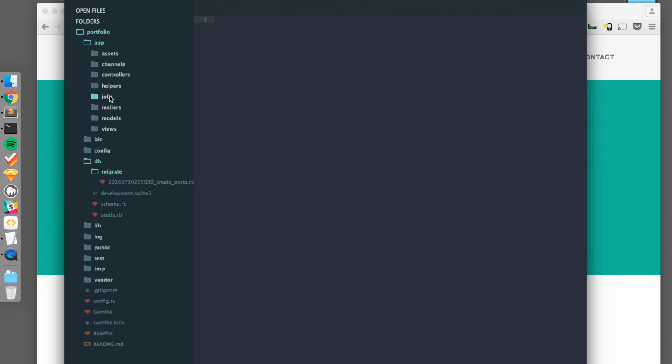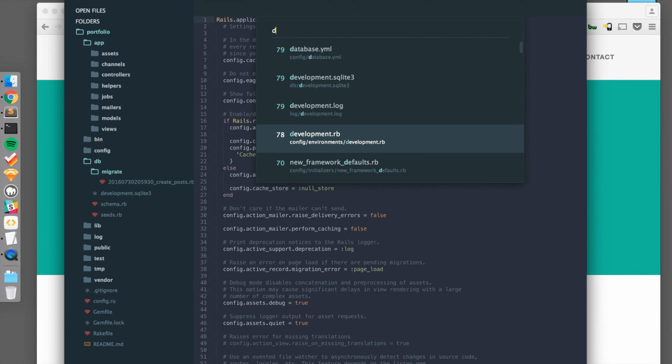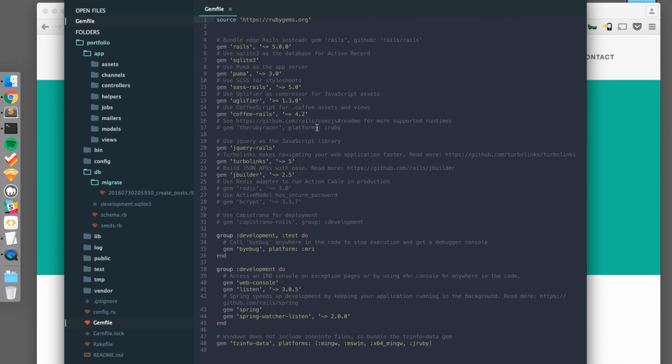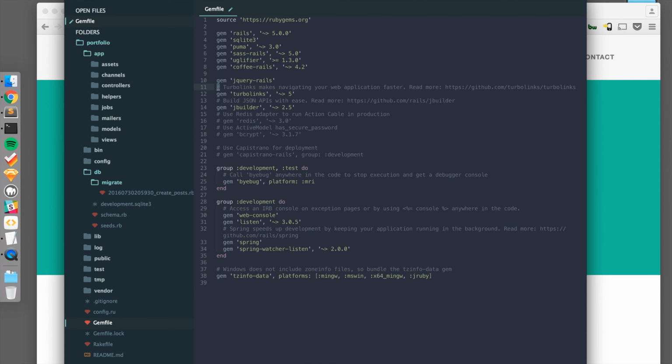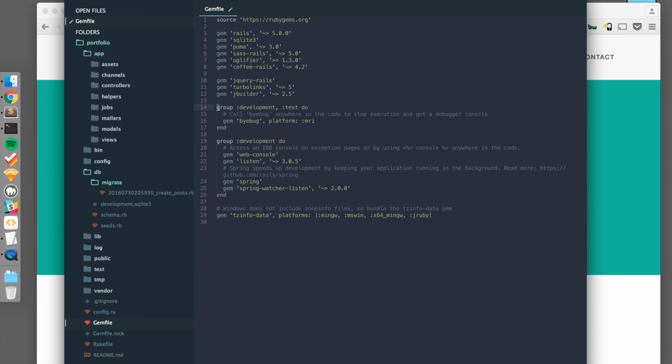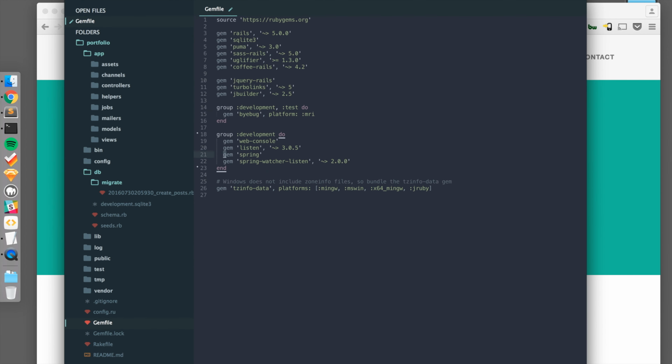Okay, so the next thing we're going to do is we're going to add Active Admin. So to add Active Admin, we first need to set up Devise. So let's go to our gemfile and let's clean this up a bit. Okay, so we need to add the Devise gem.